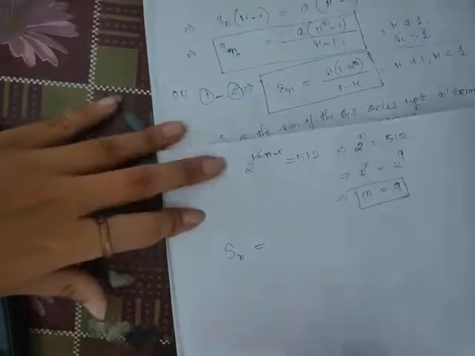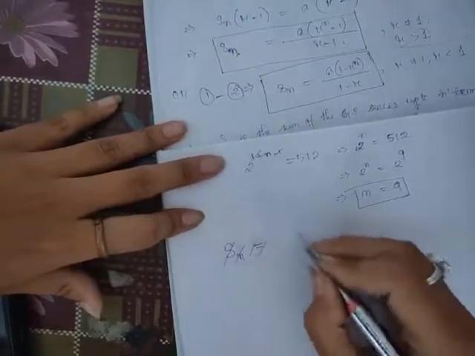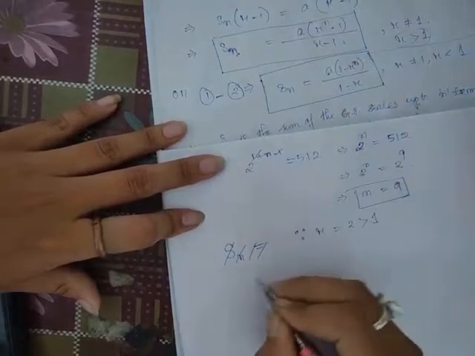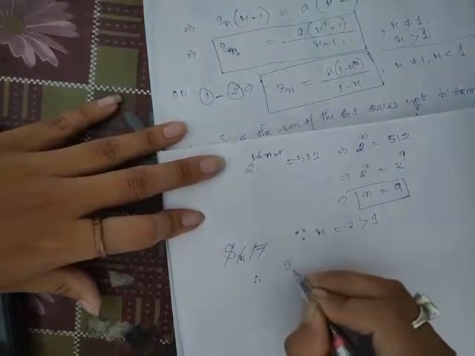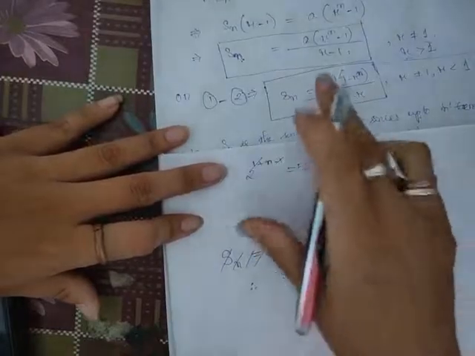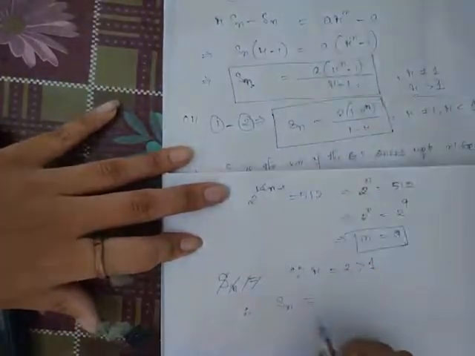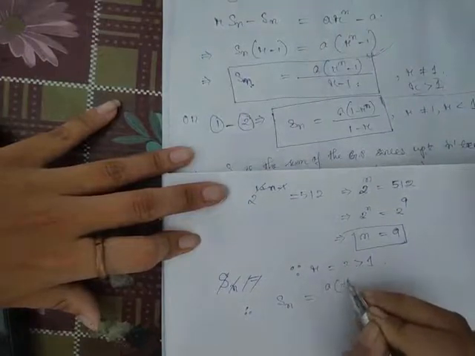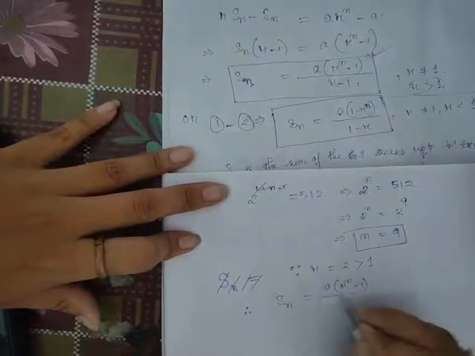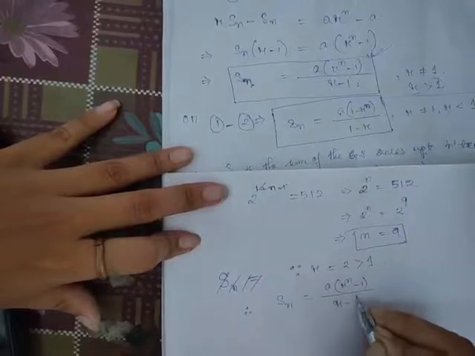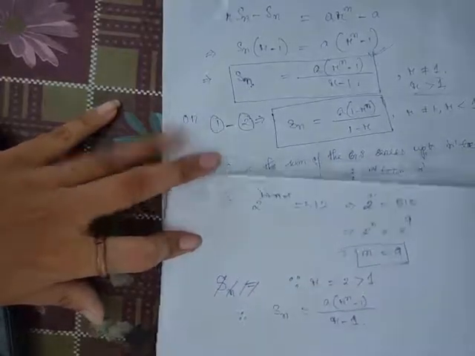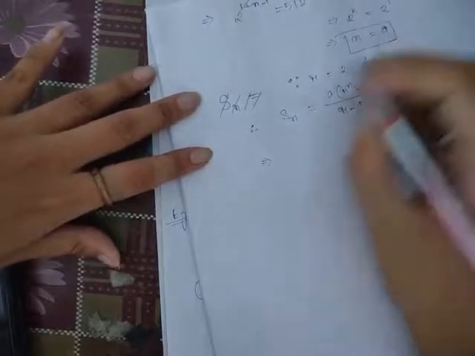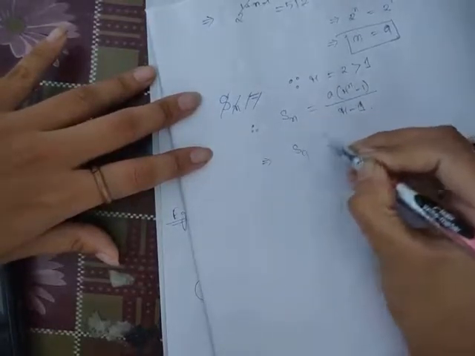Since r equal to 2 is greater than 1, we use the first formula: Sn equal to A times r to the power n minus 1 divided by r minus 1. Clear? Now in place of Sn we write S9 because we have 9 terms.